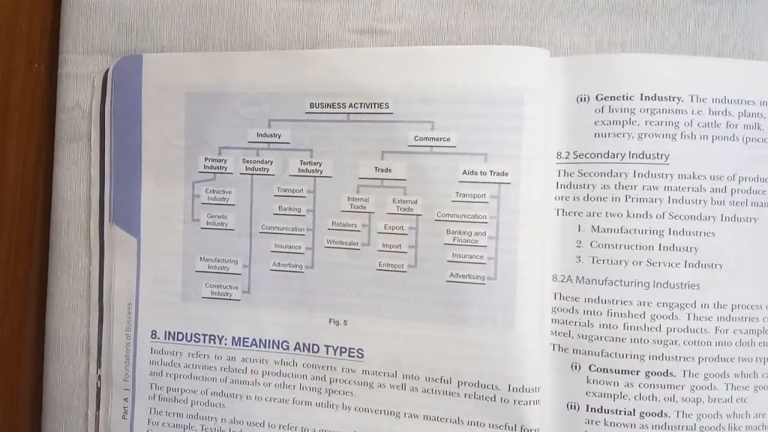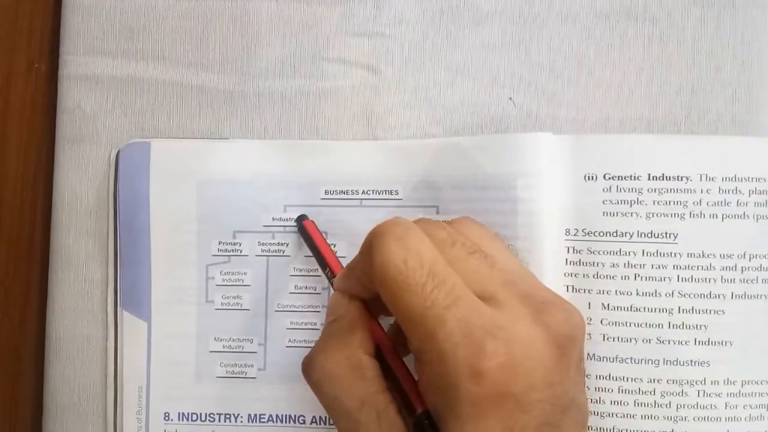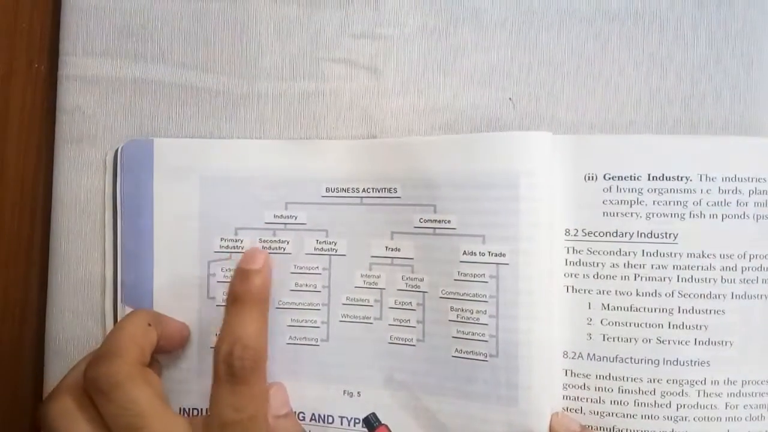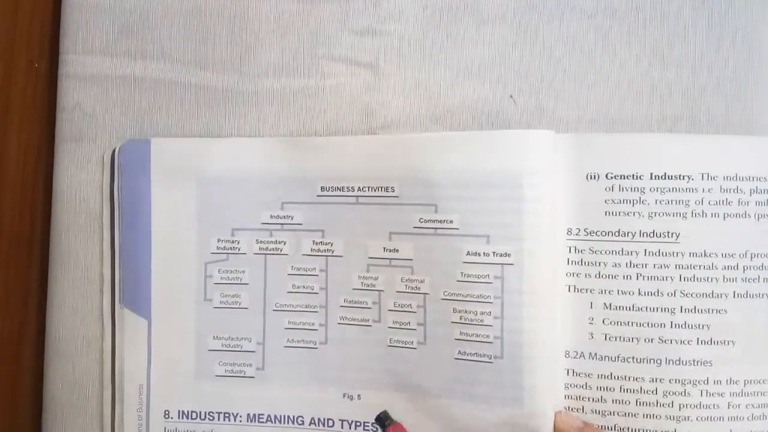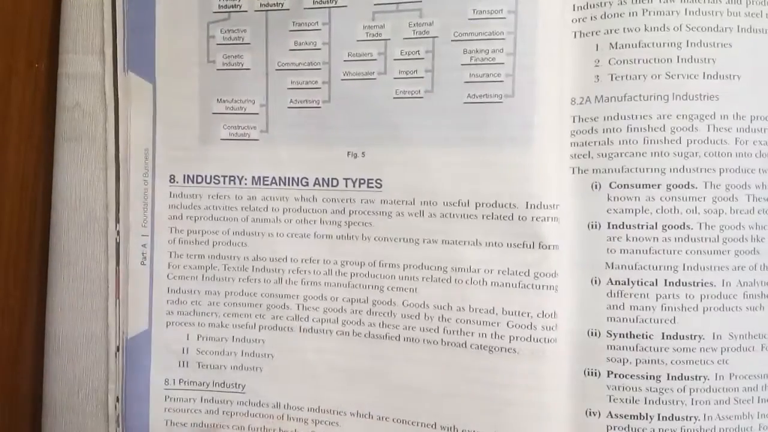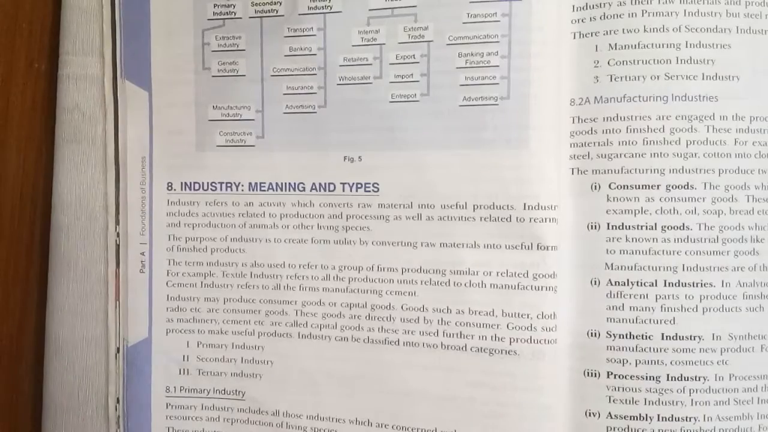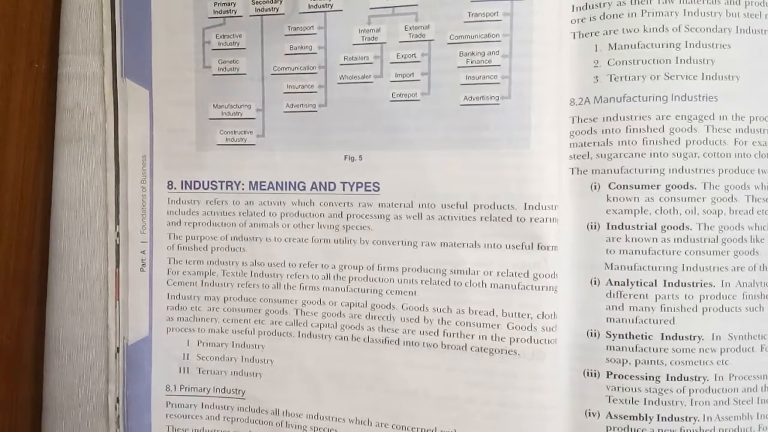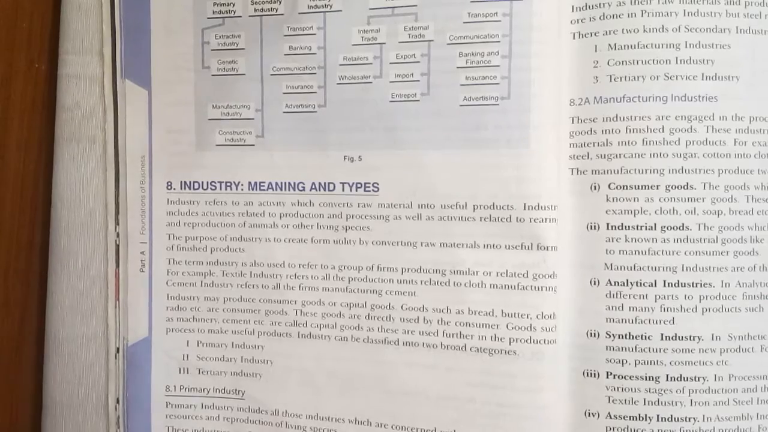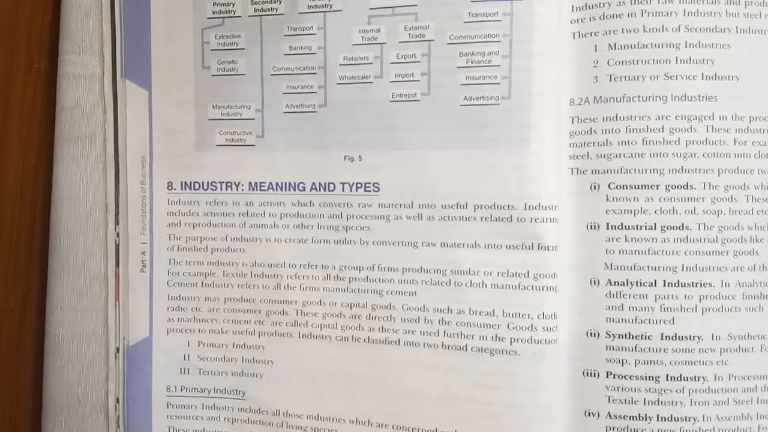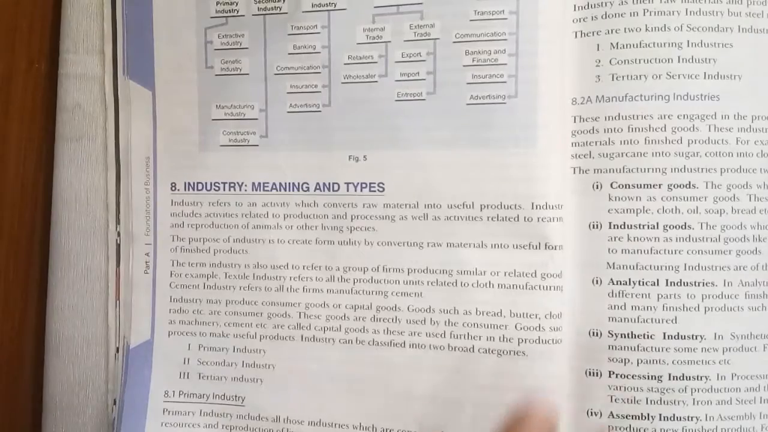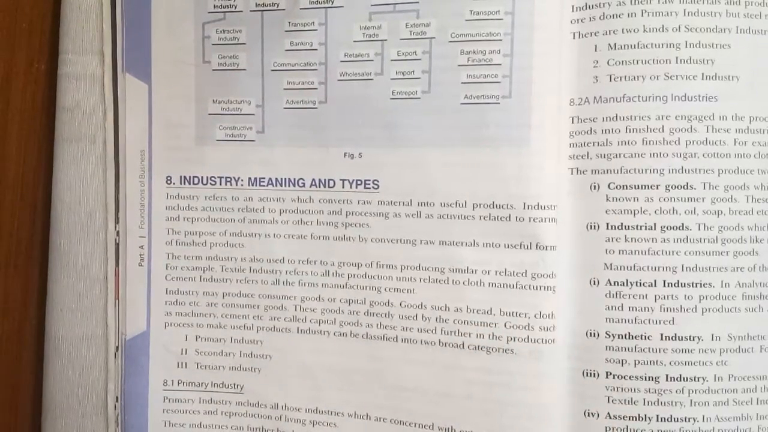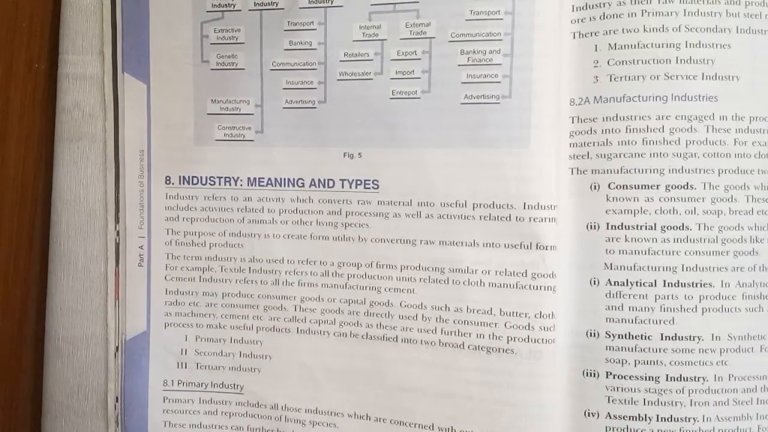So now we'll study about industry. First we'll go through industry, and afterwards one by one primary, secondary and tertiary, and finally we'll move towards commerce. When you just read the word industry, you yourself have some estimation of what industry is, right? Just pause my video and think about what industry is. So industry is something which converts raw material into useful products.